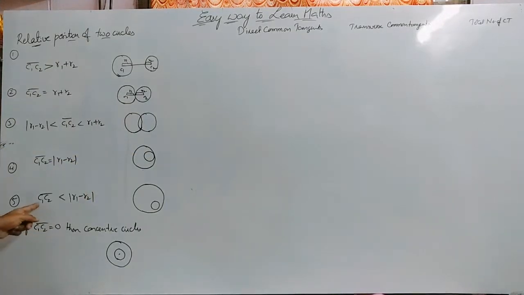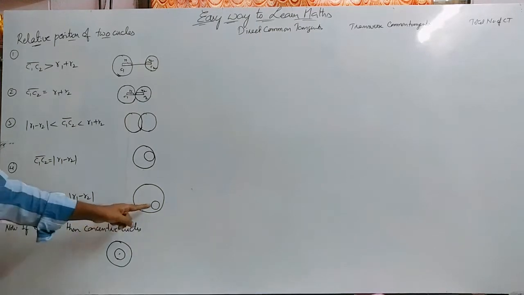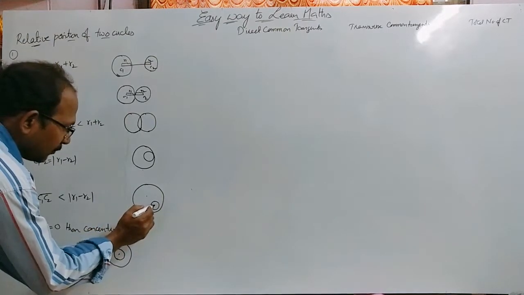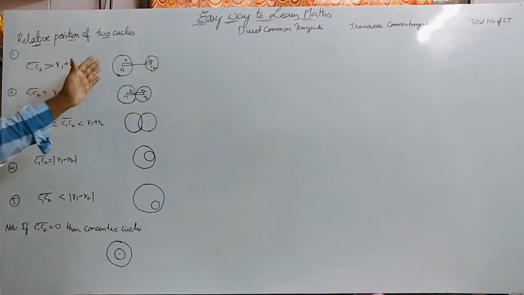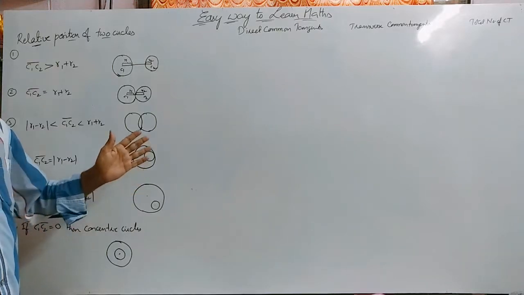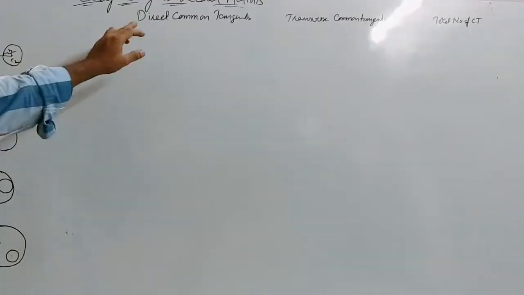Next, if C1C2 bar is less than modulus of R1 minus R2, that is the difference of the radii, then one circle is completely inside of the other circle. Special case, if C1C2 bar is equal to 0, that is the centers are coinciding, then in this case the circles are called concentric circles. Now, depending upon these relative positions, let us define the number of direct tangents.